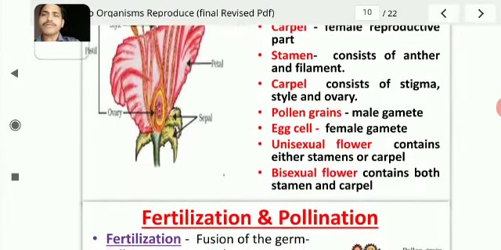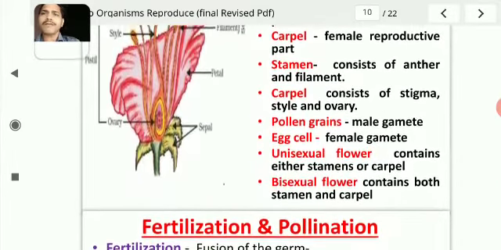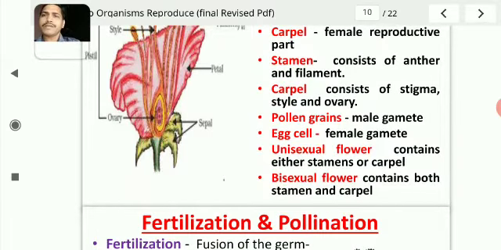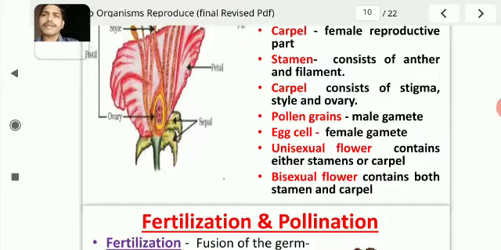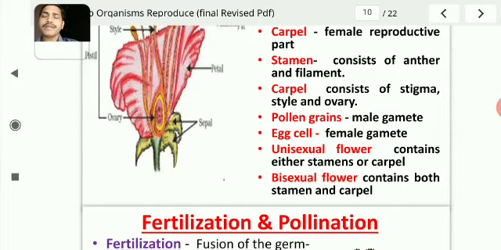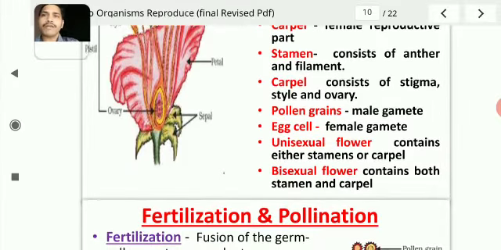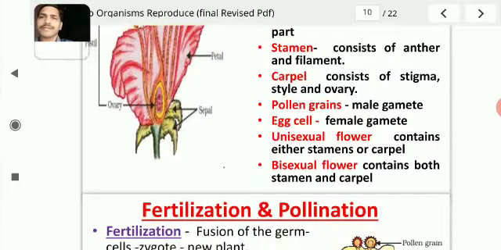There are two types of flower, unisexual flower and bisexual flower. Unisexual flower contains either stamen or carpel. That means the name itself suggests uni. Uni means one sex. It will have either the male or the female part of the flower. Now, bisexual flower, bi means two, that means a flower which has both male and female parts are known as bisexual flowers.